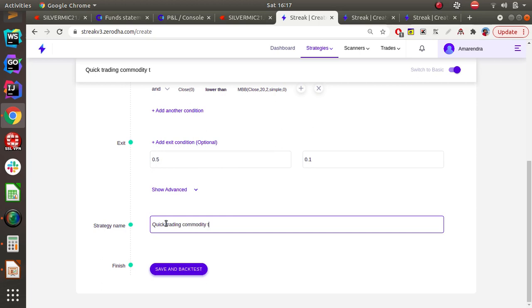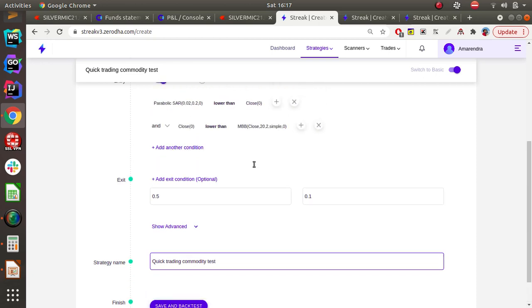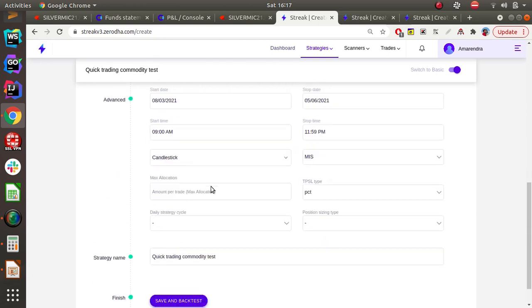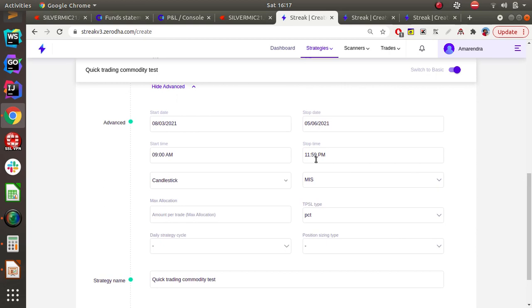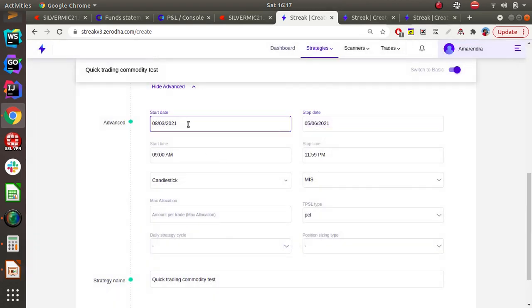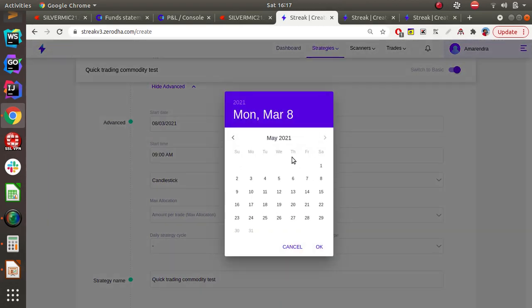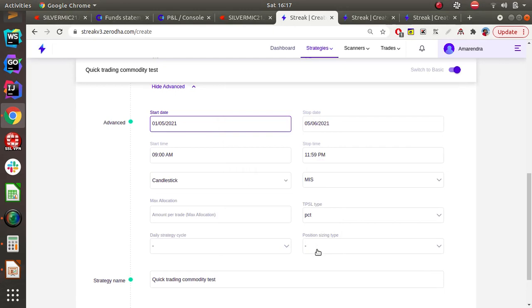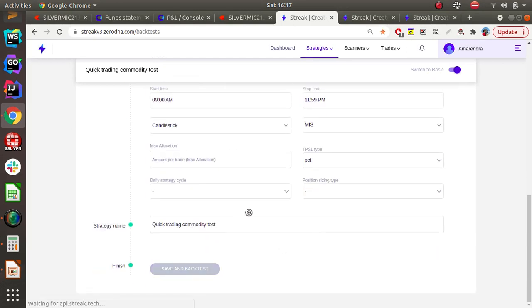commodity test. Let us back test and see. Timings we can give 11 to okay, I'm giving everything. So 20 stop time, okay, June. We can give from May. So this is June contract, so I gave from May.